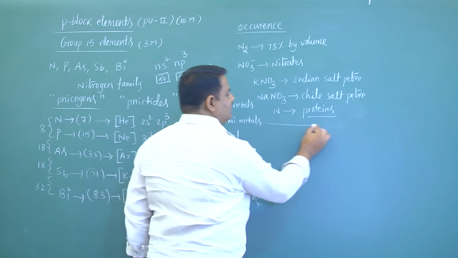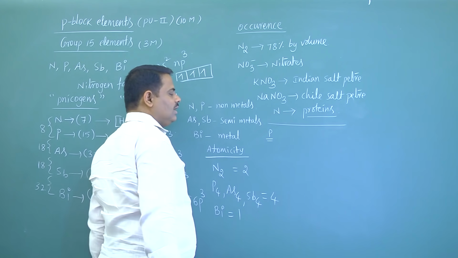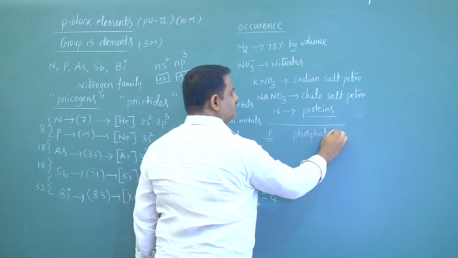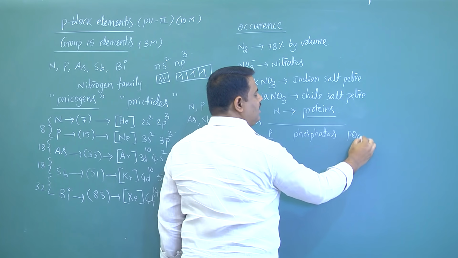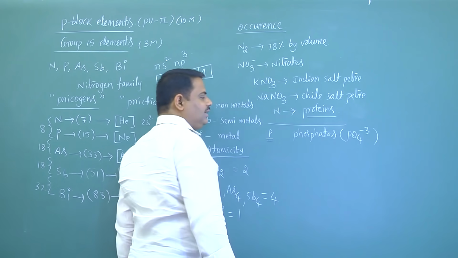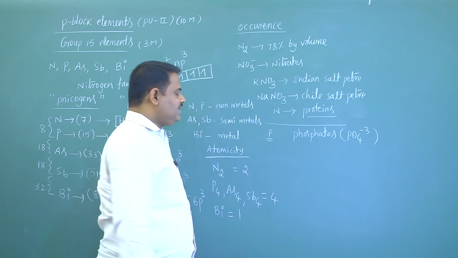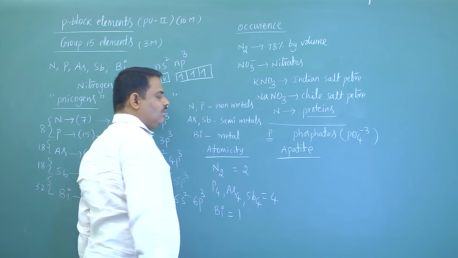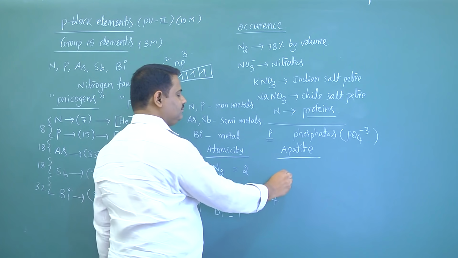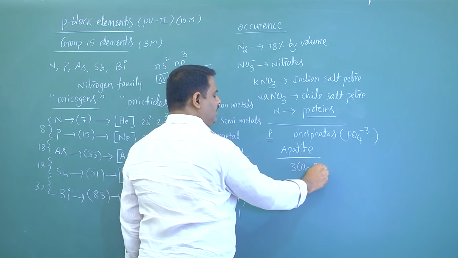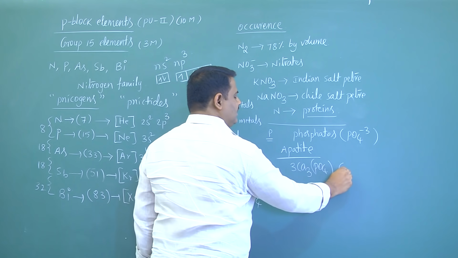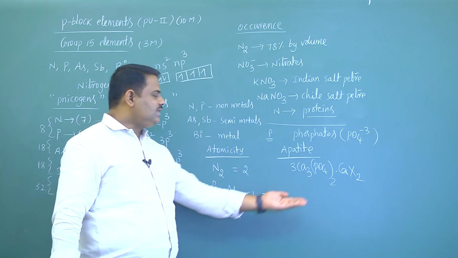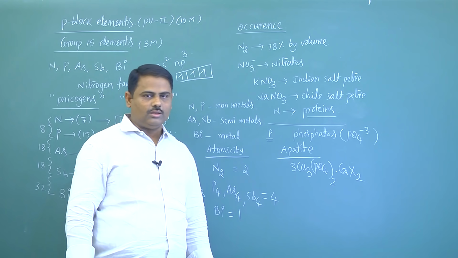What about phosphorus? Phosphorus is available in the form of phosphates. So the formula of phosphate ion is PO4 minus 3. Example is apatite family. What is apatite family? Formula is 3Ca3(PO4)2 CaX2. So this is the main component of phosphate rock also, phosphate rock.